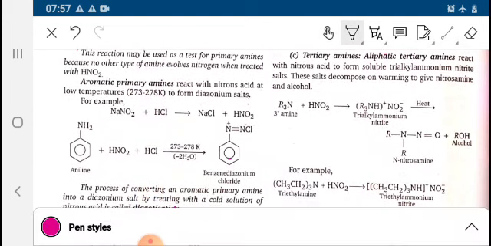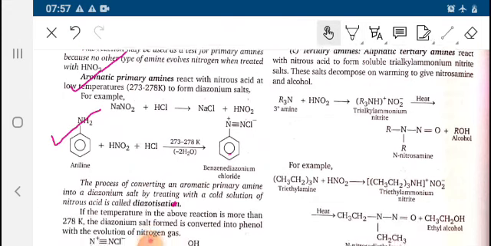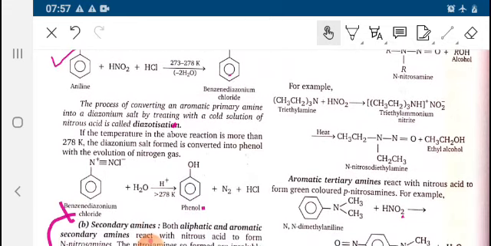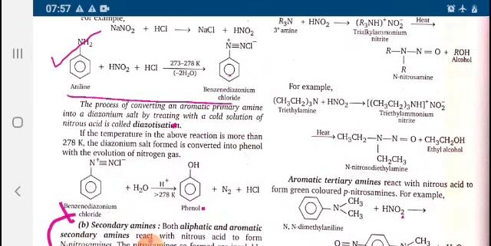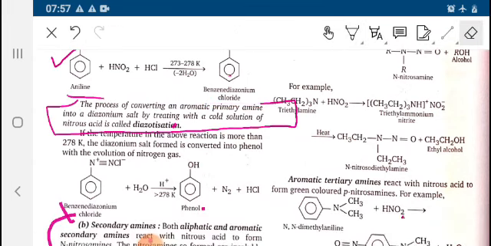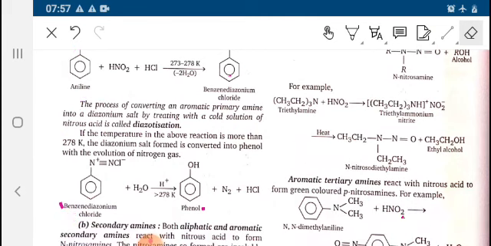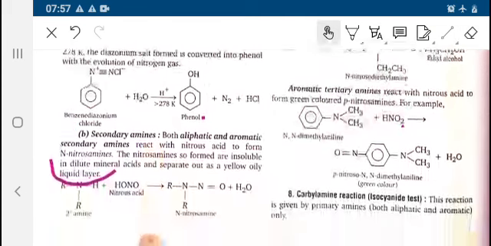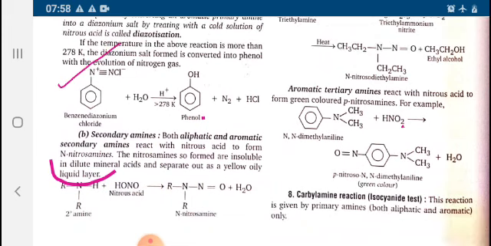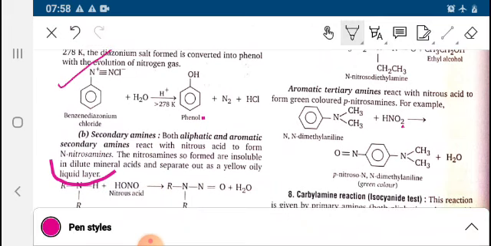Aromatic primary amine reacts with nitrous acid at low temperature to form diazonium salts. Similarly, aniline reacts with nitrous acid and HCl to give benzene diazonium chloride. This process is known as the diazotization process. Benzene diazonium chloride on hydrolysis gives phenol.